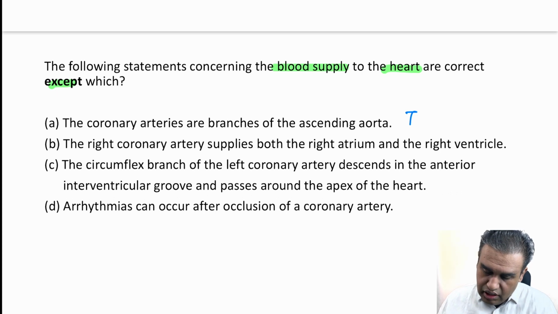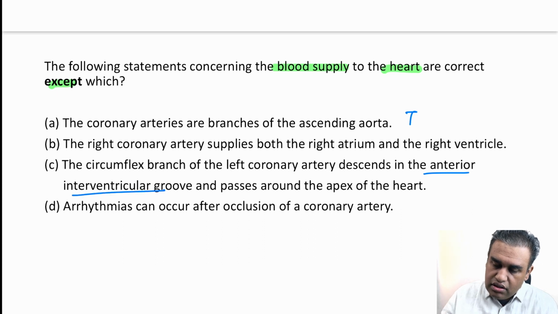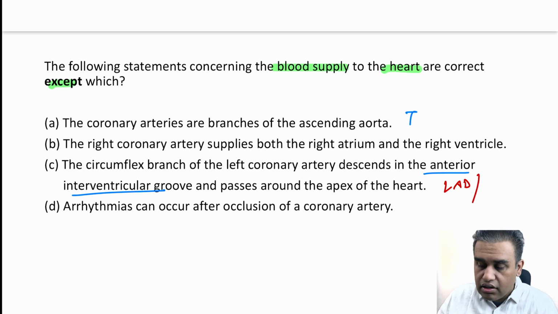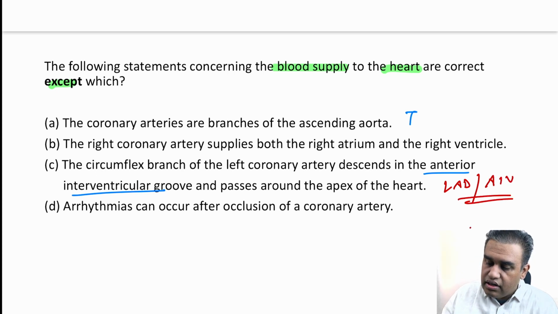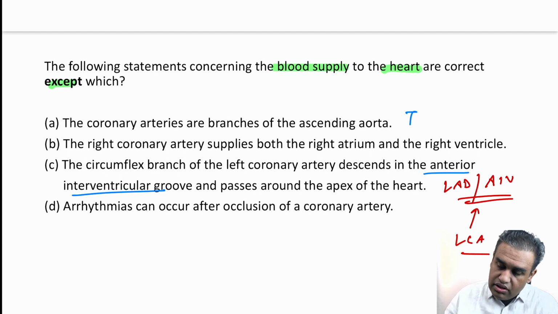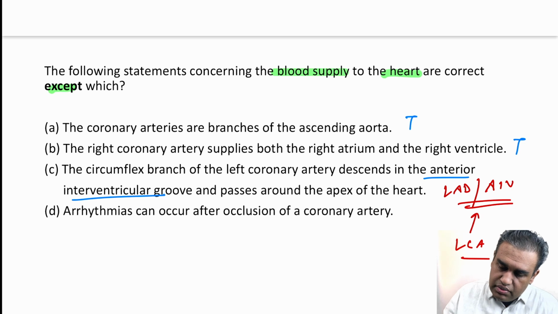The circumflex branch of the left coronary artery descends in the anterior interventricular groove and passes around the apex of the heart. Now, which branch passes through the anterior interventricular groove? It is not the circumflex, it is the LAD, the left anterior descending, also known as the anterior interventricular artery, which is a branch of the LCA, the left coronary artery. So this statement, option number C, the third statement, is wrong, and hopefully that is our answer for this question. Let's see the last option as well.